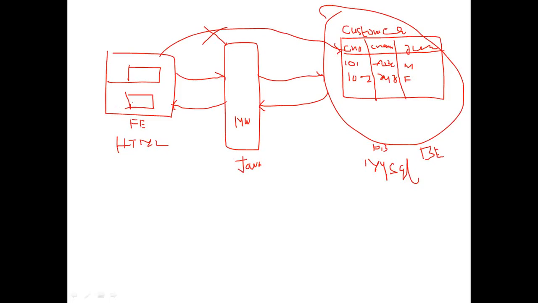Then what happens once you enter the email ID and password? Your Java program takes the email ID and password from the front end, like the user, and checks with the database whether the email ID and password exist in the database or not. If it exists, it shows you the login page, the home page, the welcome page. If the email ID and password do not match your database, then it shows the error page.